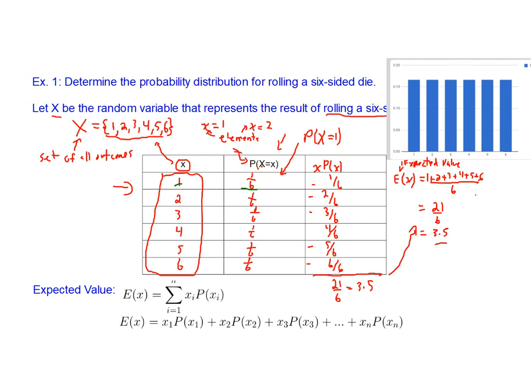The nice thing about doing it this way is that this method will work for any type of distribution. It doesn't have to be uniform. So the spinner example that we did earlier, this will work for it. All right. That takes us to the formula for expected value.